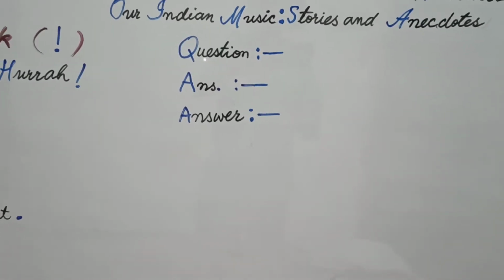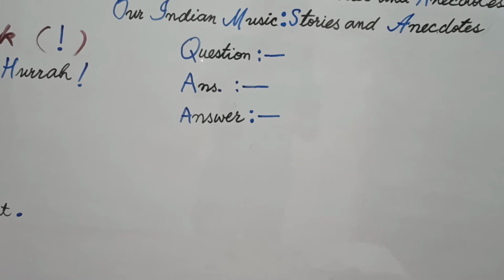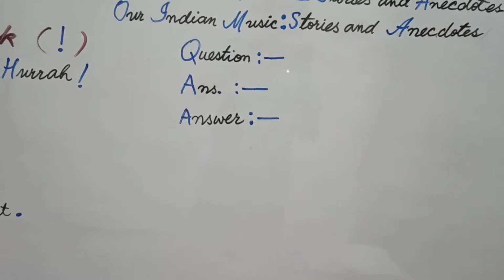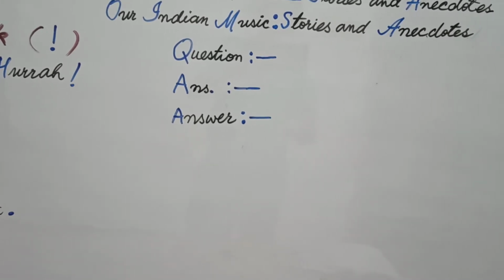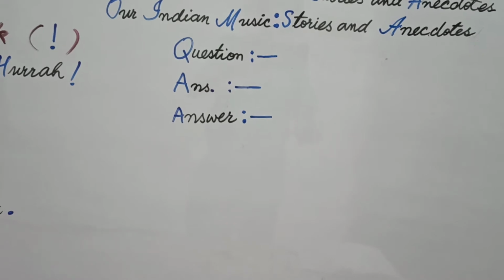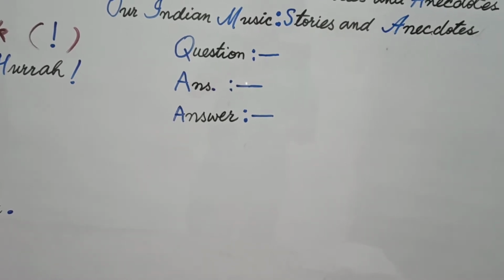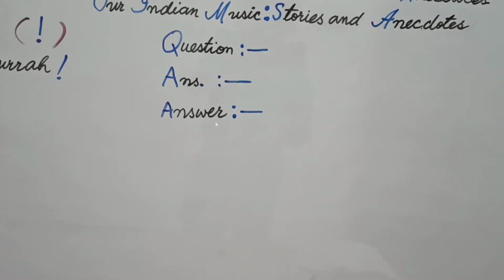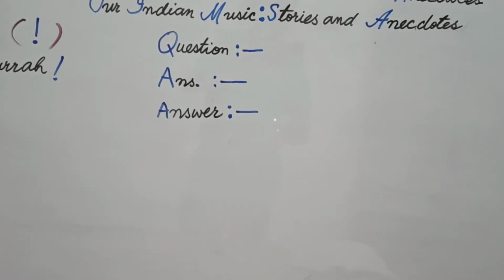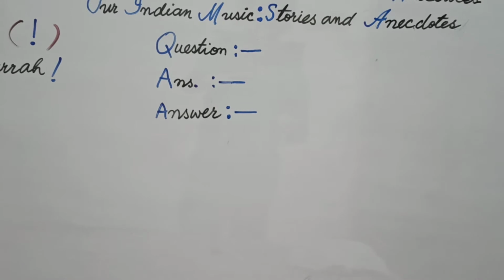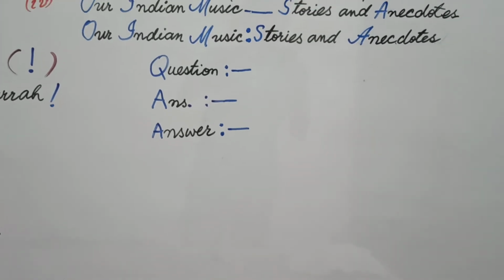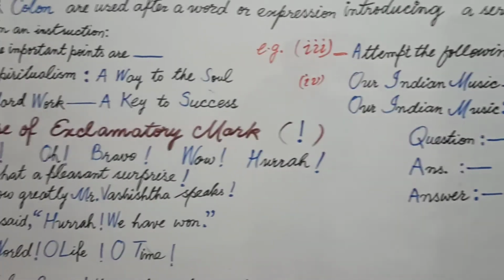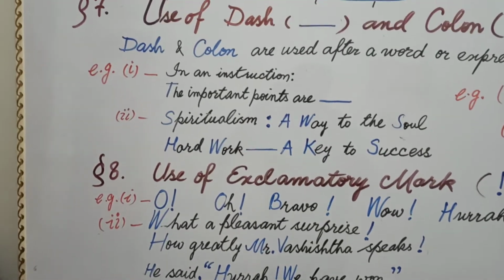Suppose I wrote Question, Q capital because it's the first letter, and then colon and dash, means you are going to write a question, means the question is going to be explained. Answer, in short, answer and this mark, and you are going to explain the answer, and you can write Answer in capital, colon and then dash, and you can continue writing your answer. This is further explanation. Now students, let's come back and see.